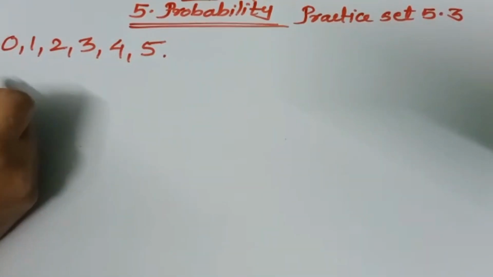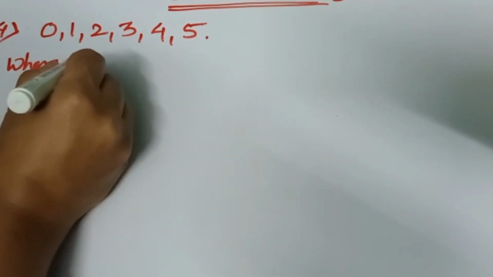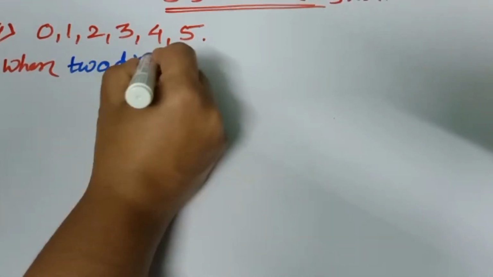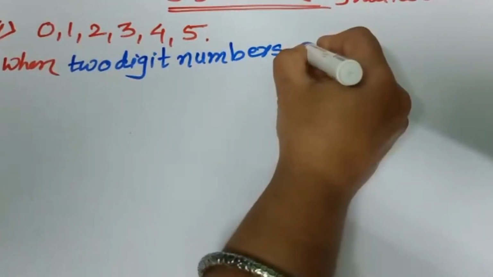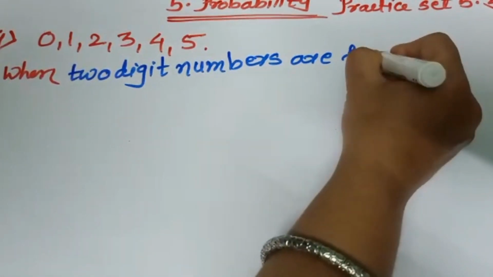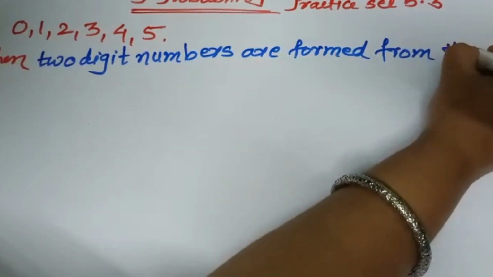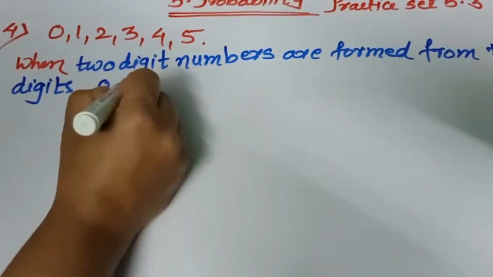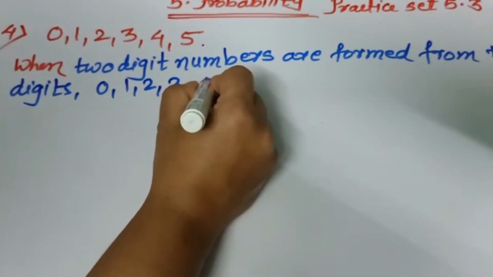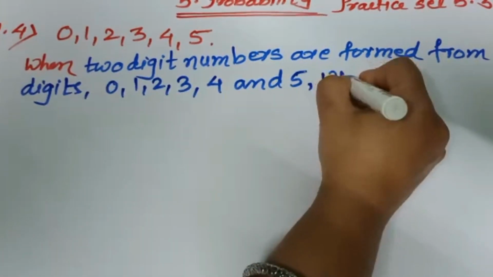Okay. So say when 2-digit numbers are formed from the digits 0, 1, 2, 3, 4 and 5 without repetition.